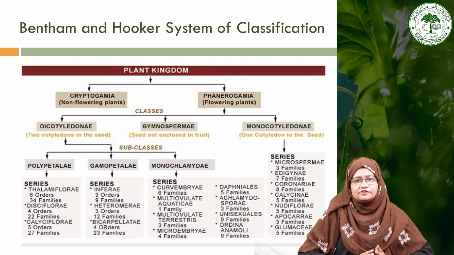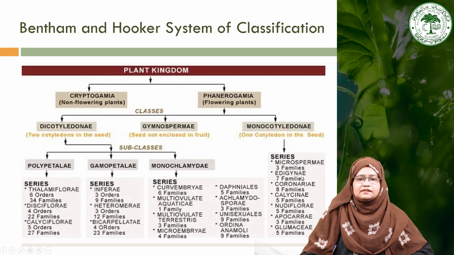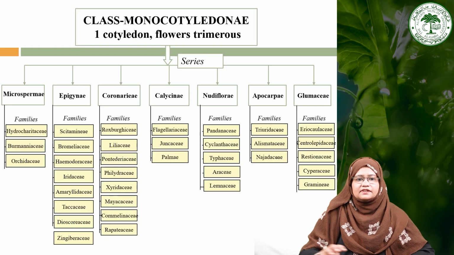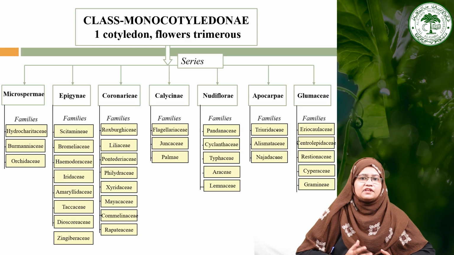There is no subclass in the classification given by Bentham, and this particular family belongs to the series Epigyne. We have discussed earlier that the Epigyne series includes all the plants that have flowers which are epigynous in nature, that means they have an inferior ovary.